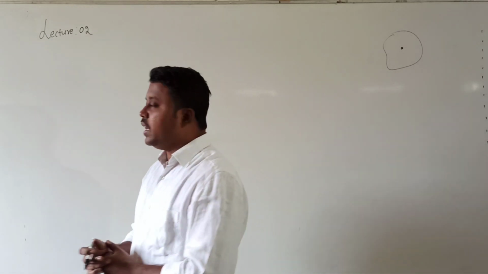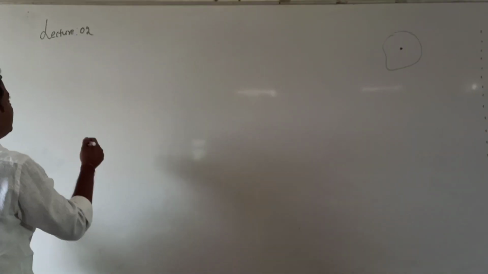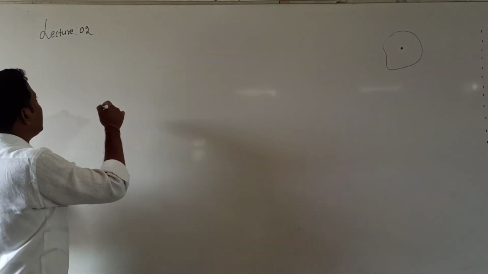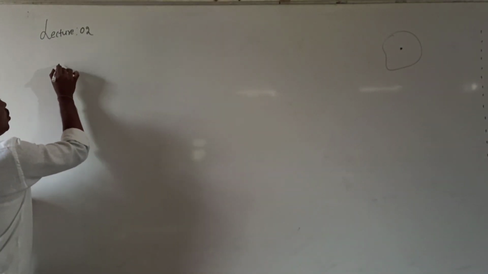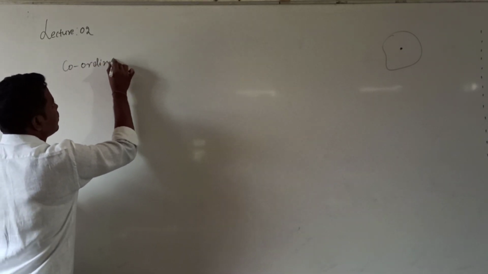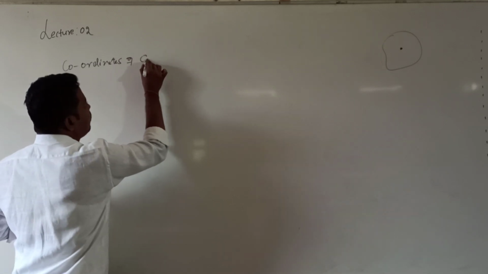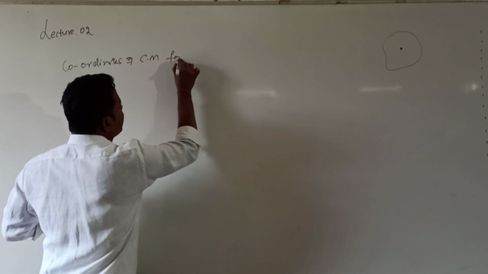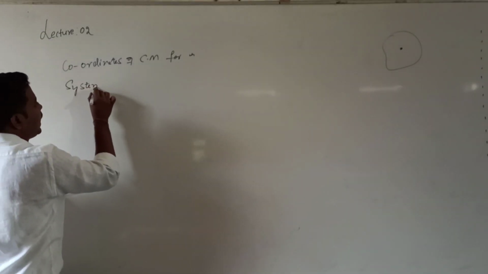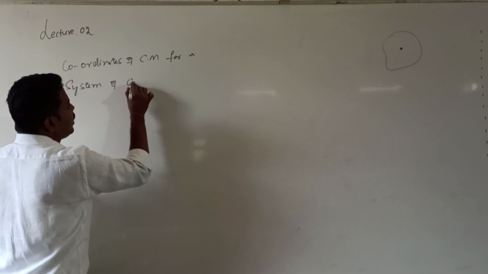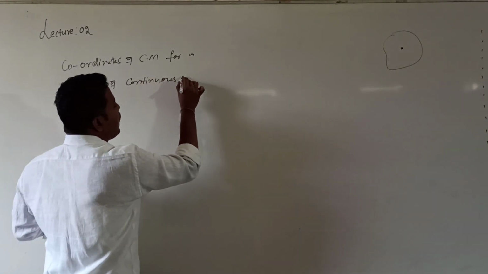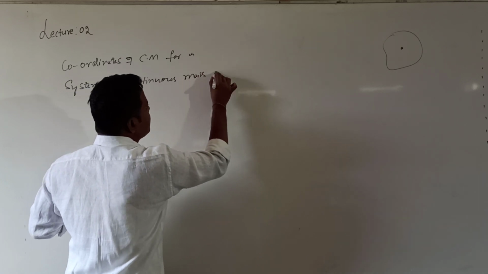Okay? So today we will continue the topic. Yesterday we have seen only system of particles for a discrete mass distribution. Today, coordinates of center of mass for a system of continuous mass distribution.